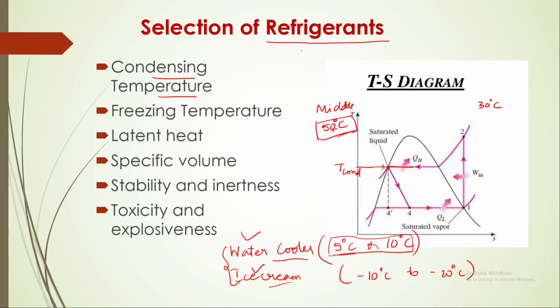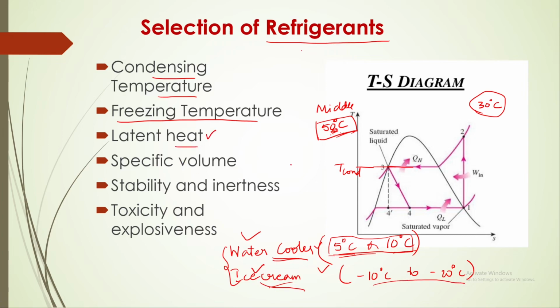So depending on this condensing temperature, we should select the refrigerant. Similar to freezing temperature here, depending on the application, we will select the refrigerant. If water cooler, less evaporation temperature is sufficient, whereas for ice creams and all should be very less.